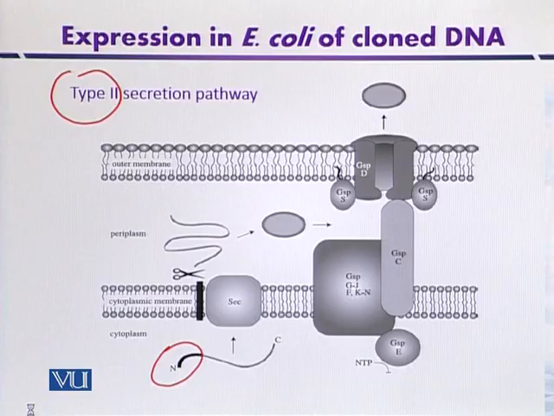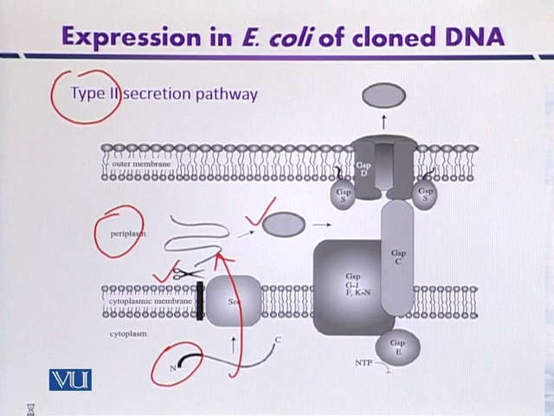When the protein is transported to the periplasm, the N-terminal signal sequence is cleaved. After that, the protein in the periplasm is folded, and after folding, it is transported outside the cell. Like the type 1 secretory system, this system is also mediated by repeated cycles of ATP hydrolysis.